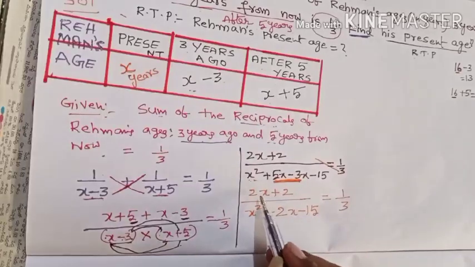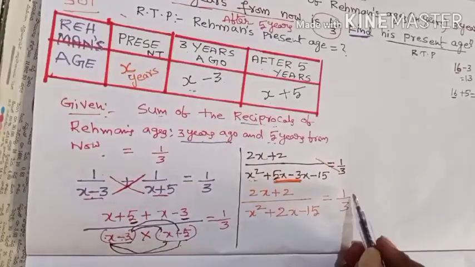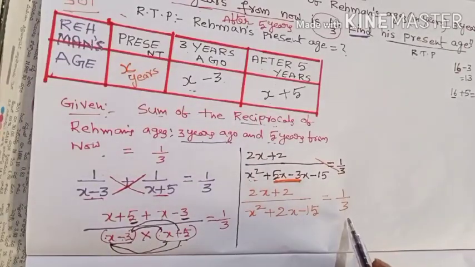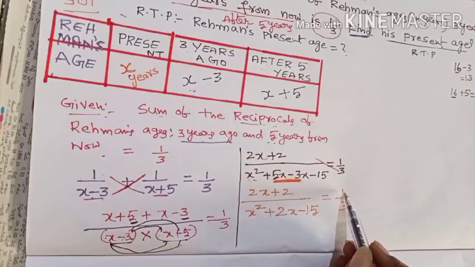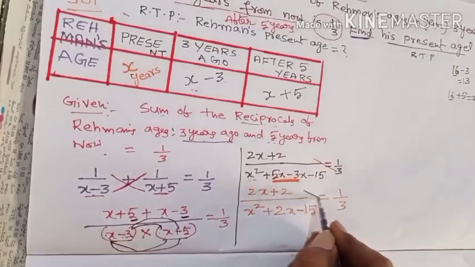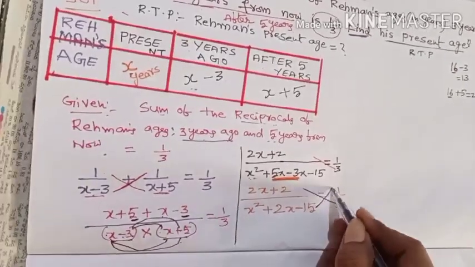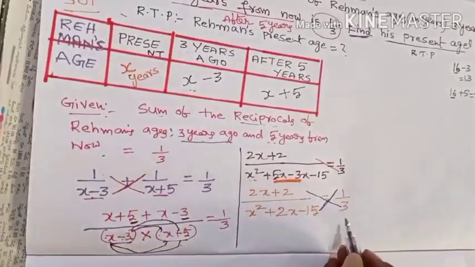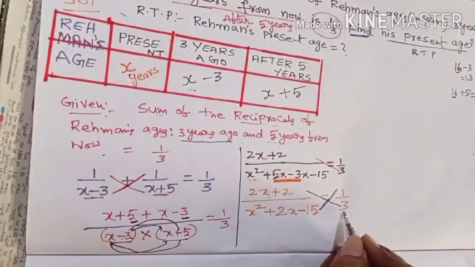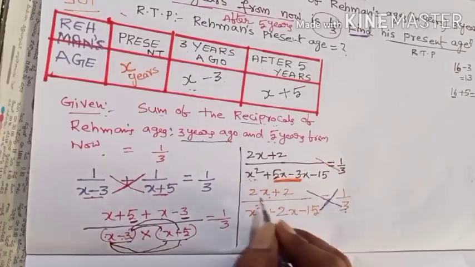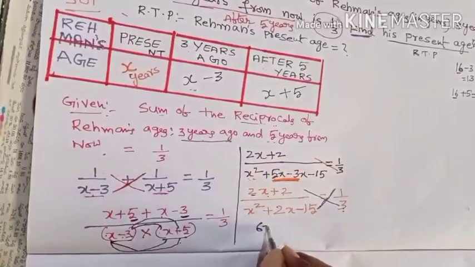In this case, here you have only one fraction form. Whenever you have one fraction form in LHS and one fraction form in RHS, you will do like this. It is nothing but cross multiplication. Then what happens? You have to multiply 2x plus 2 with 3. Therefore, 3 into 2x is nothing but 6x.